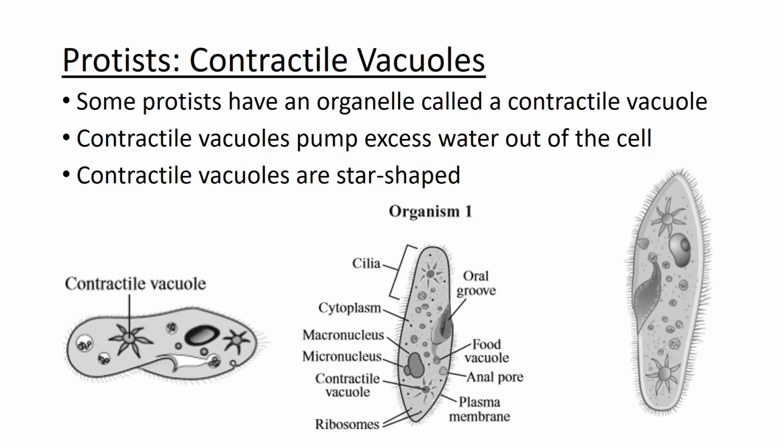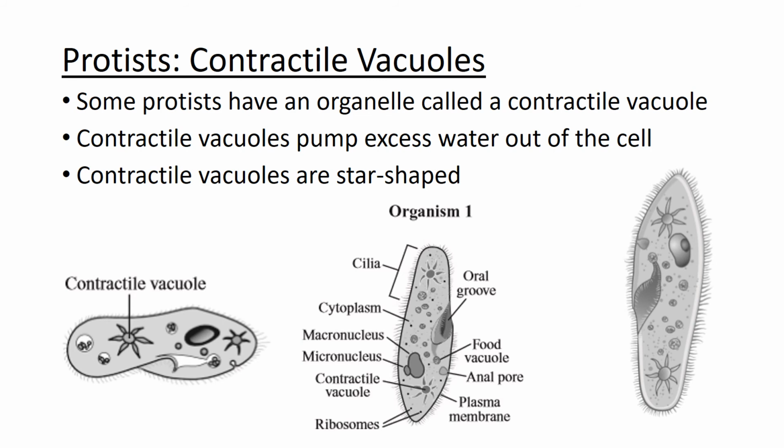These organisms, they live in fresh water. And if you remember what we were talking about with concentration gradients, because the water is fresh, there's a greater concentration of such things as salt inside of the organism. It's fresh water, not salt water. So the water diffuses, it's called osmosis, it diffuses into the cell. And so the cell starts to balloon up. And so the purpose of this contractile vacuole is actually to pump that water out.